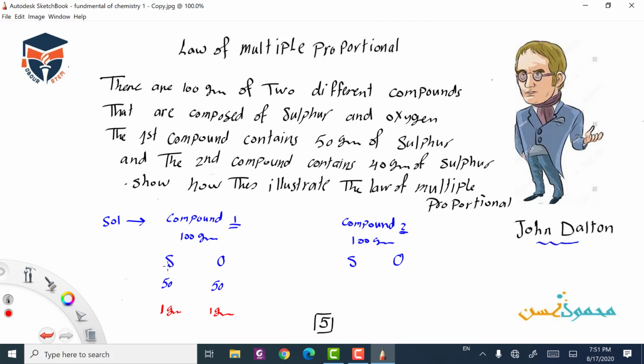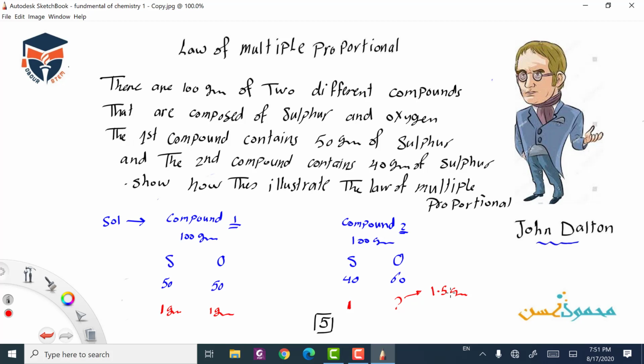Look at the second compound. We find 40 grams for the sulfur, and from 100, it will be 60 for the oxygen. So if we use 1 gram of the sulfur, what will be the mass of the oxygen? It will be 1.5 gram.